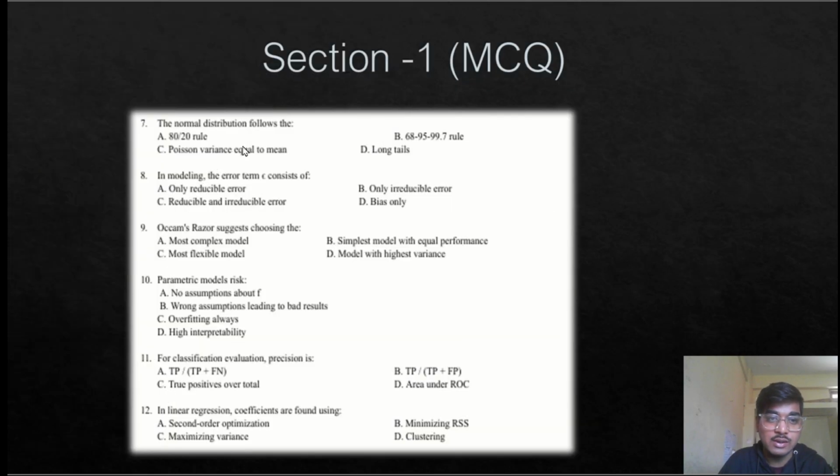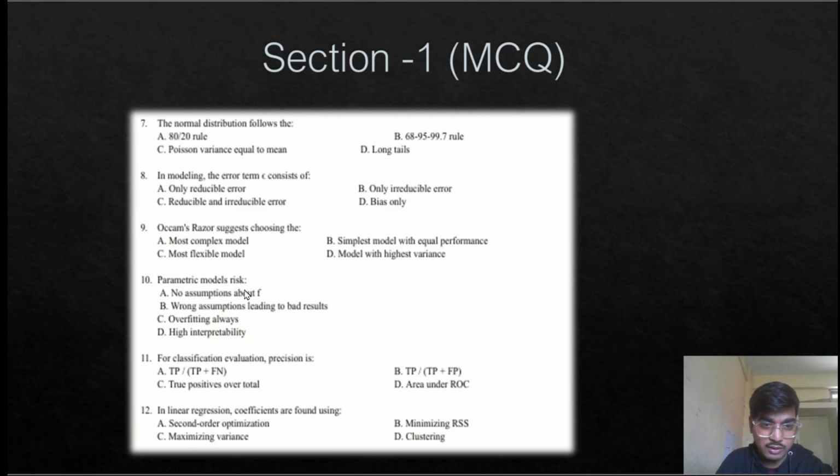Next question. The normal distribution follows the 80-20 rule. No. For the normal distribution, it is 68, 95, 99.7. Yes, that is the correct answer. So for question number 7, B will be the correct answer. Question number 8. In modeling, the error term E consists of reducible and irreducible error. So for question number 8, the answer will be C. Question number 9. Occam's razor suggests choosing the simplest model with equal performance. So answer B will be the correct answer for question number 9.